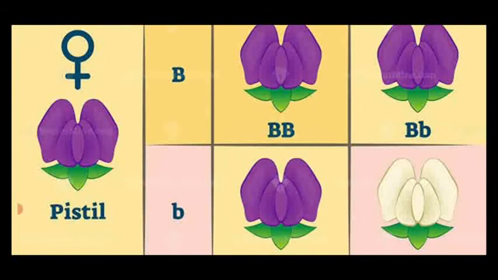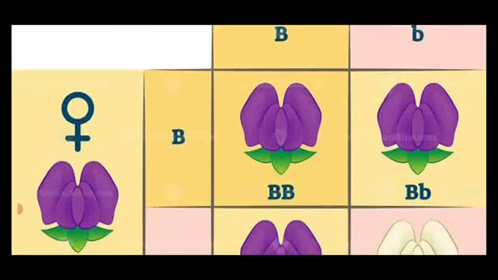We are getting the four gametes shown in the Punnett square. First one, B into B, capital B, capital B. So what is that one? It is a dominant purple color flower, and also homozygous. So it resembles one of the parental characters.